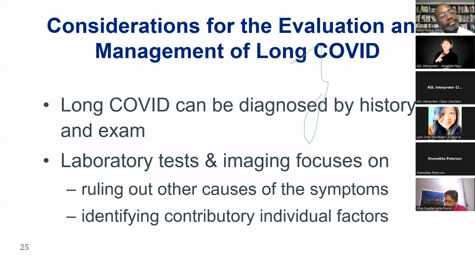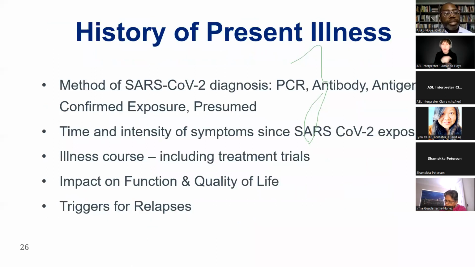Next slide. And so a lot of what we do is we ask questions about the illness course. We ask questions about the impact on your life. We ask questions about what kinds of things make your symptoms worse. This is a relapsing remitting illness, right? And so certain triggers, certain stressors do make your illness and your symptoms worse. And asking about that, I think, is something that we spend a lot of time doing in the history of present illness. Next slide.